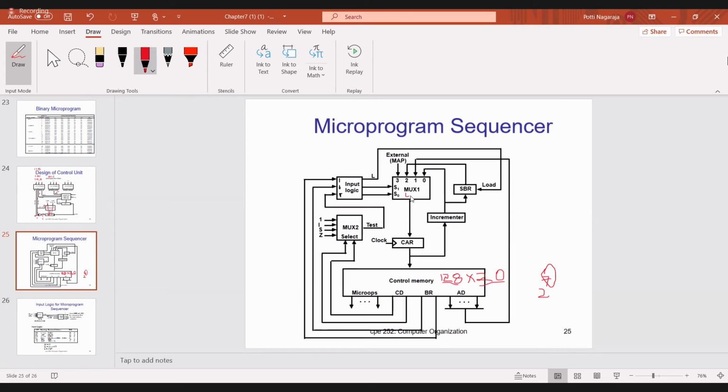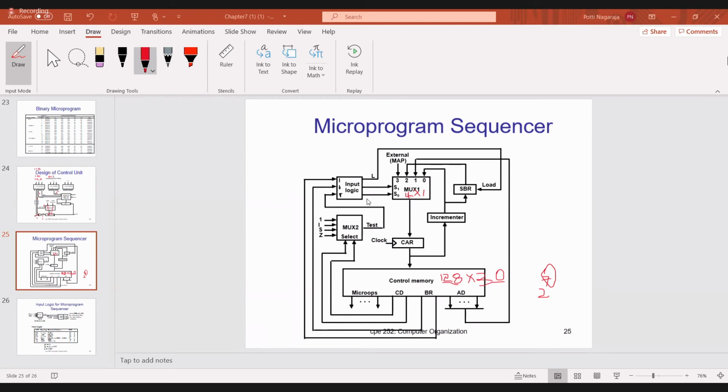It is a 4 input, 1 output multiplexer. So it is a 4 by 1 multiplexer. And what are the selection lines for this? S1, S0.